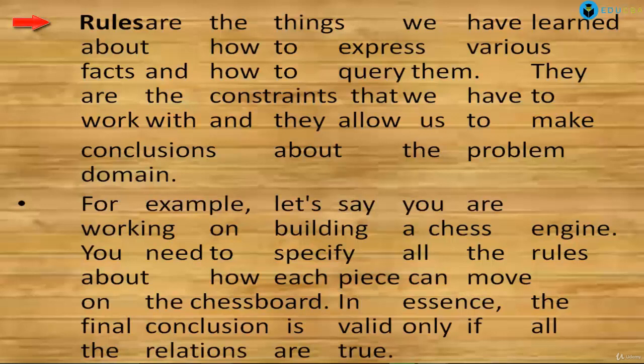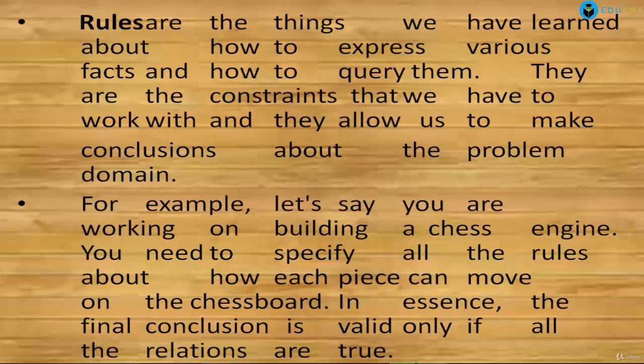Now, what are rules? Rules express how to work with the facts and how to query them. They are the constraints we have to work with, and they allow us to make conclusions about the problem domain. These are the conditions applied on the facts.